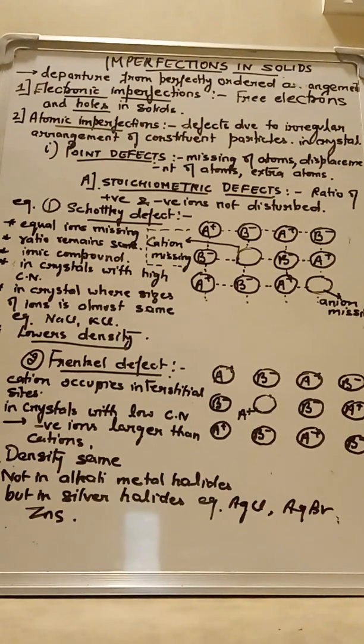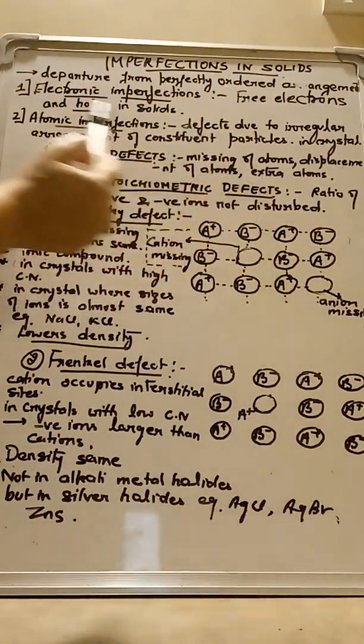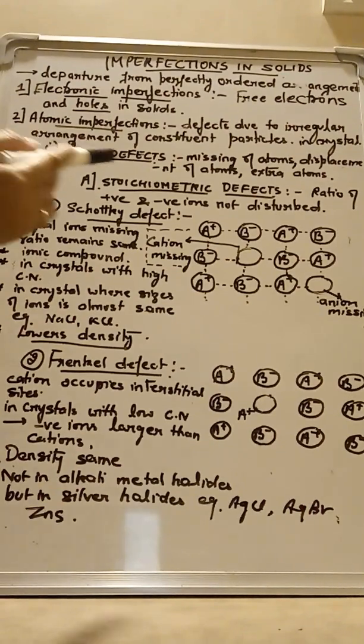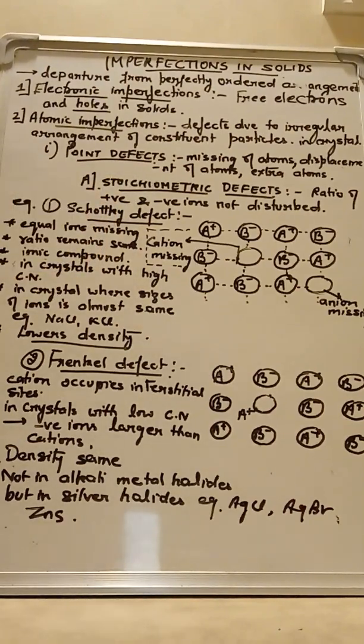What we will study in detail now is point defects. Now what are these point defects? These are the atomic imperfections which occur due to the missing of atoms in a crystal, or displacement of atoms, or presence of some extra atoms in the crystal. If an atom is missing from the crystal, or it is displaced, or some extra atom comes in the crystal, then these kinds of defects are called point defects. Further, the point defects could be of two types: stoichiometric defects and non-stoichiometric defects.